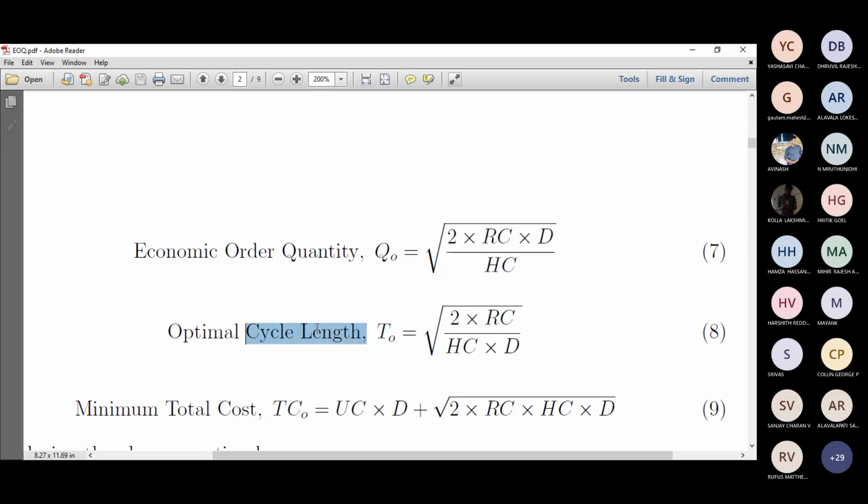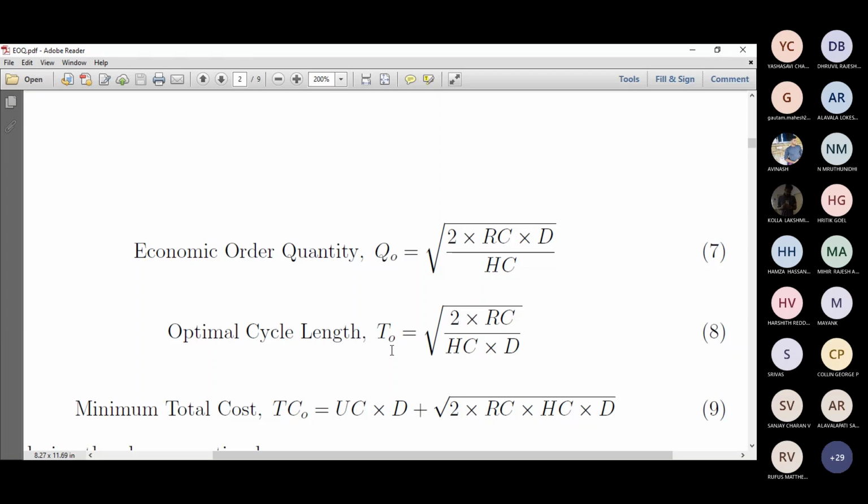Right. Then optimal cycle length. As I told you, you can perform a cycle time of 3 months a cycle or 6 months a cycle, but there is something called optimal cycle time, which is that if you follow it, then you are profitable. That is what basically the optimal cycle length.